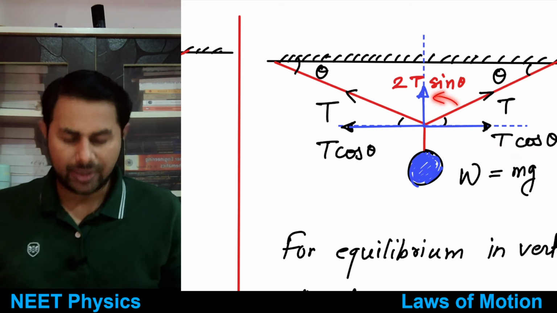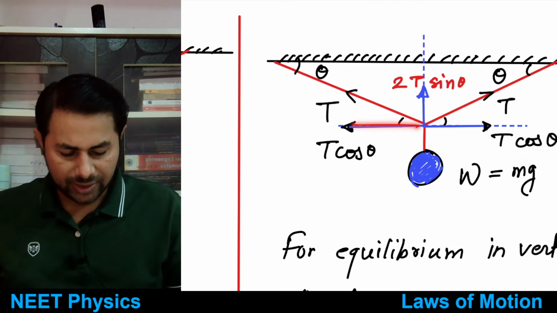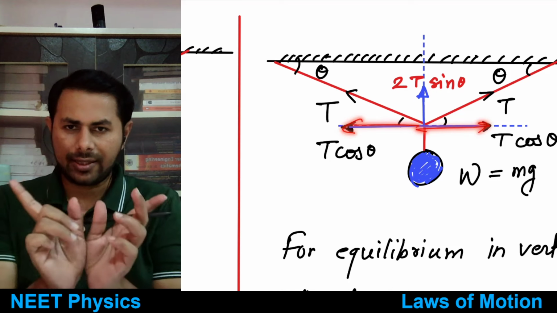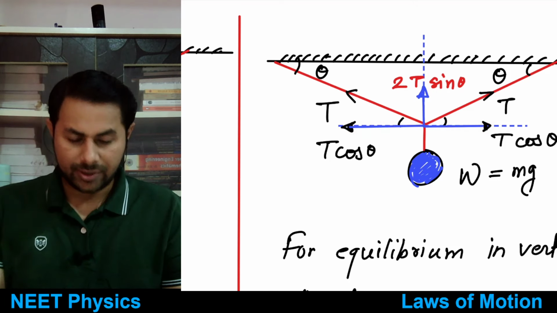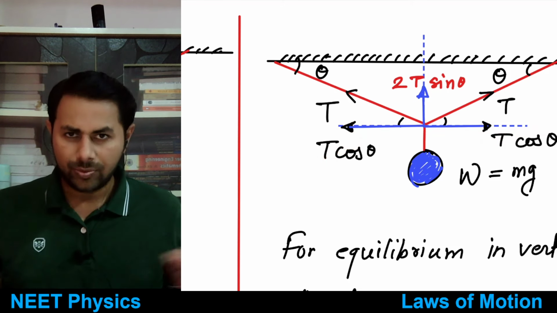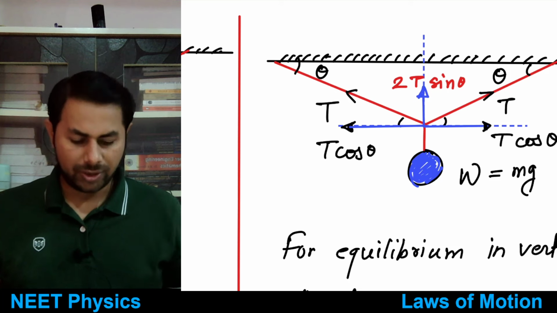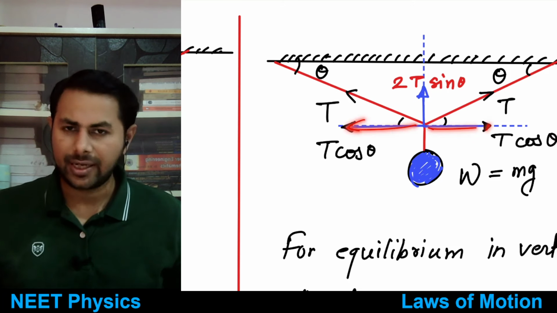Component away from angle is T sine theta, right? So the T cos theta and T cos theta, they are directed opposite to each other, so this one and this one get cancelled out, so there is no force in horizontal direction, right? Because this T cos theta and T cos theta, they get cancelled out.